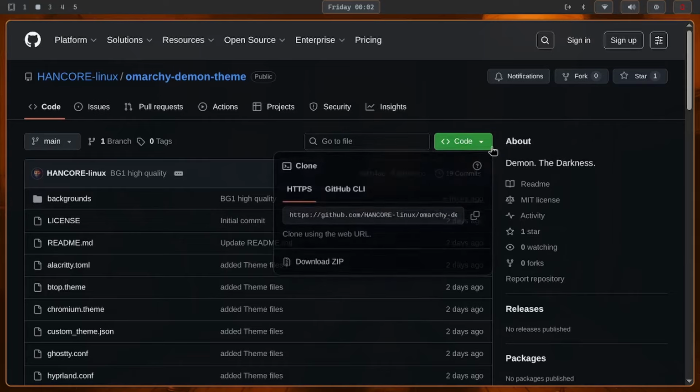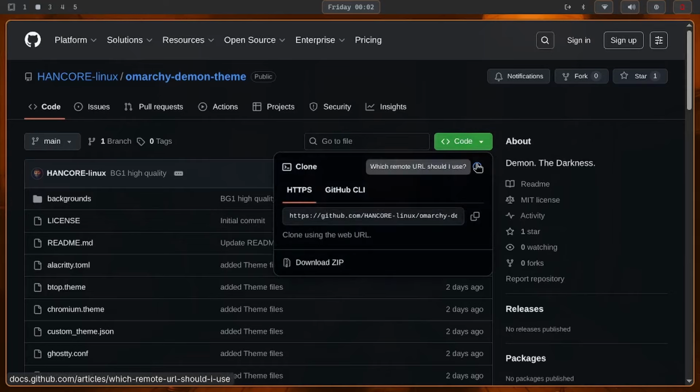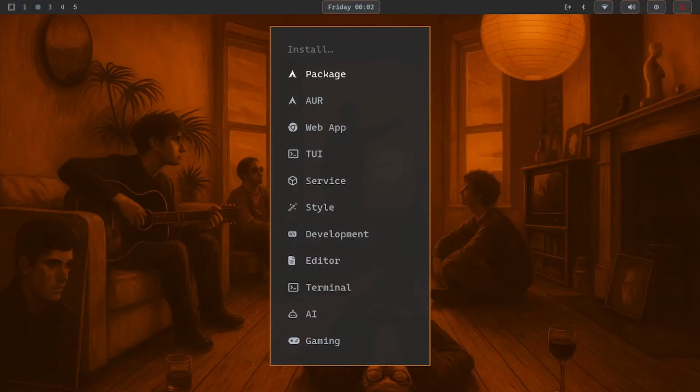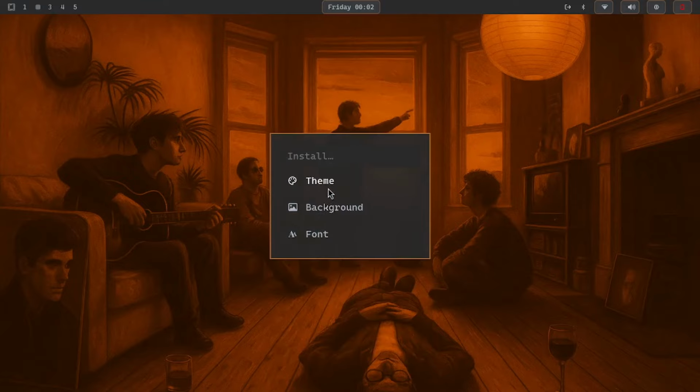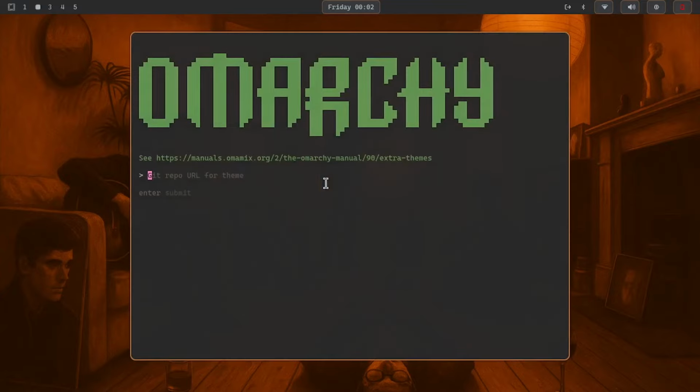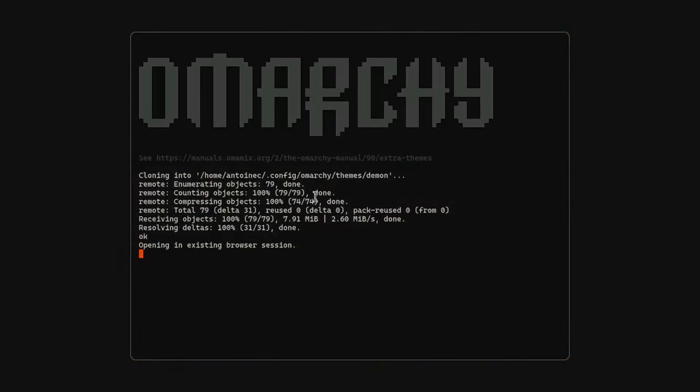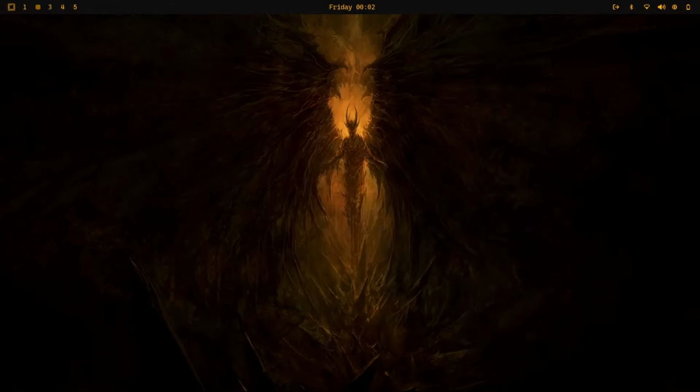And then you would take this link, come back in here, install. And then I would install under style, theme, and you literally just take that URL. As simple as that. And it just changes.